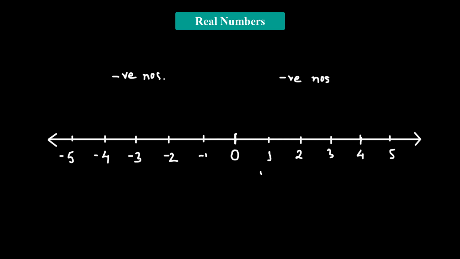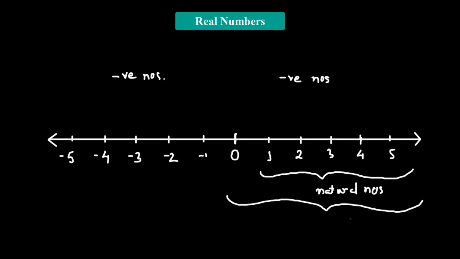This particular collection of countable numbers will be natural numbers. If we are including 0 along with the countable numbers, we're going to get whole numbers. And if we consider this particular section of negative numbers and include it with the whole numbers, then we get integers. In the sense, you're not adding here, I'm just saying including.